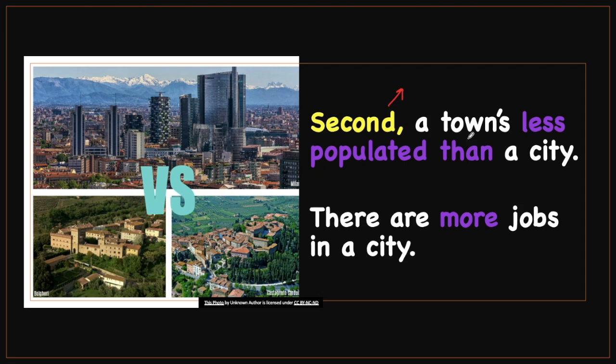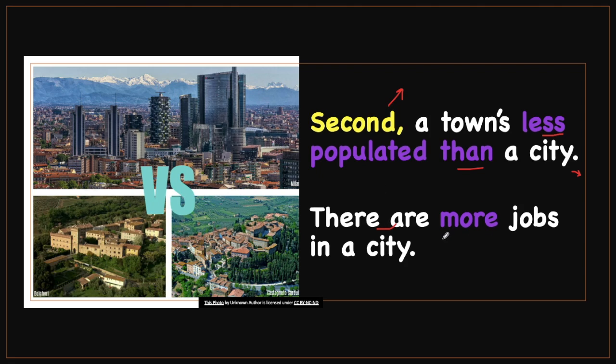Second, a town is less populated than a city. Populated, like people. Less, not many people in a town. In a city, many people live. But in a town, not many people.